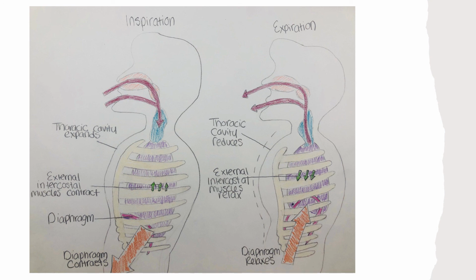During forced breathing, inspiration and expiration both occur due to muscle contractions. In addition to the contraction of the diaphragm and intercostal muscles, other accessory muscles must also contract. During forced inspiration, muscles of the neck, including the scalenes, contract and lift the thoracic wall, increasing lung volume.